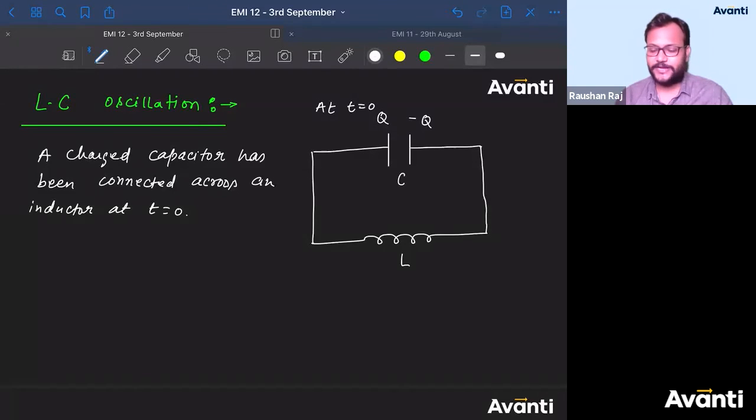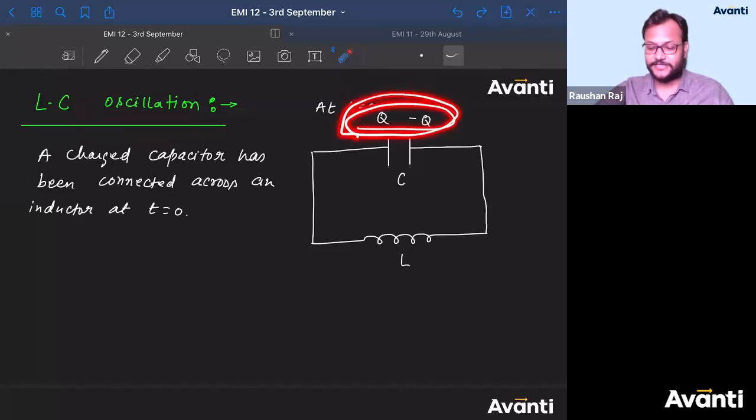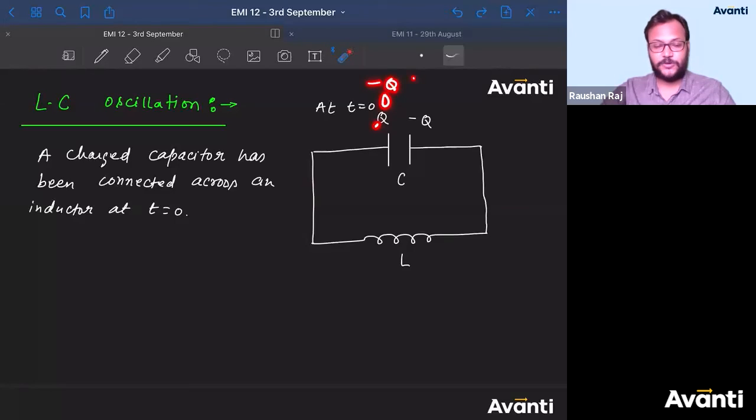As the name suggests, I think you can take some hint from the name. LC oscillation. Why did we use this term oscillation? होगा ये, the value of charge here will oscillate, or the current inside the circuit will oscillate. अभी Q है. After some time it will become 0. After some time it will become minus Q. After some time it will become 0 again. After some time it will again become plus Q. And in a similar fashion the value of Q will change. So the Q will change periodically. The value of charge on the capacitor will change periodically. Similarly, the current inside this will change periodically.